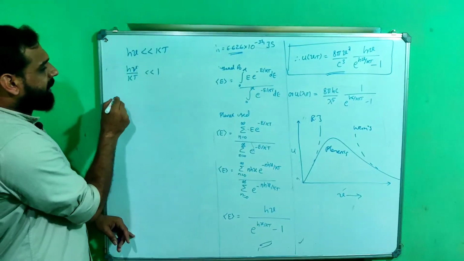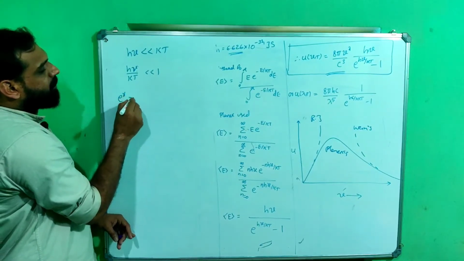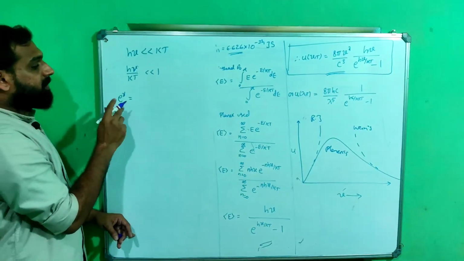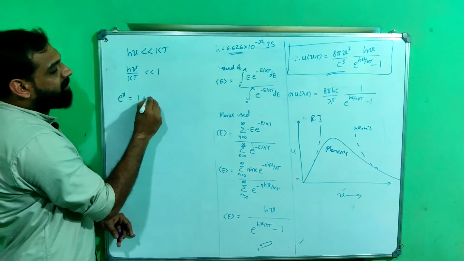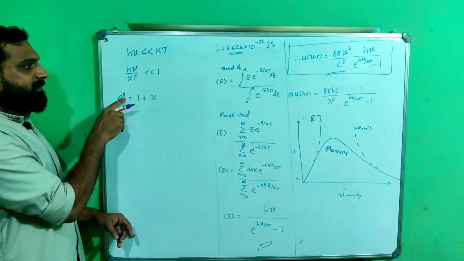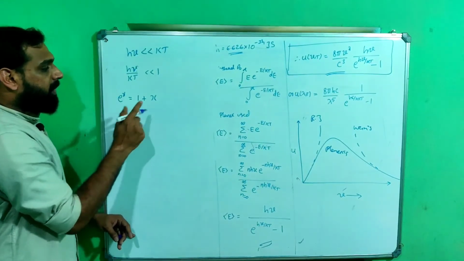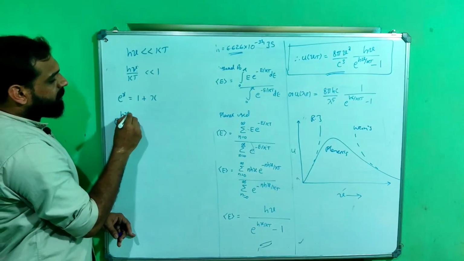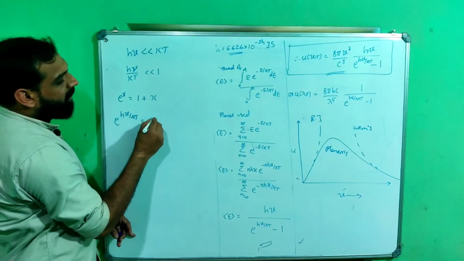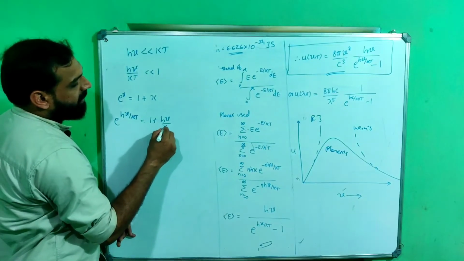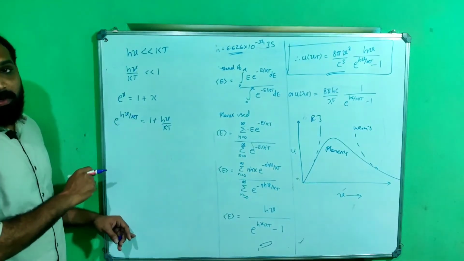Therefore, what is the formula for e^x when x is small? It can be approximated to 1 plus x. Similarly, e^(hν/kT) will be equal to 1 plus hν/kT when hν/kT is small.